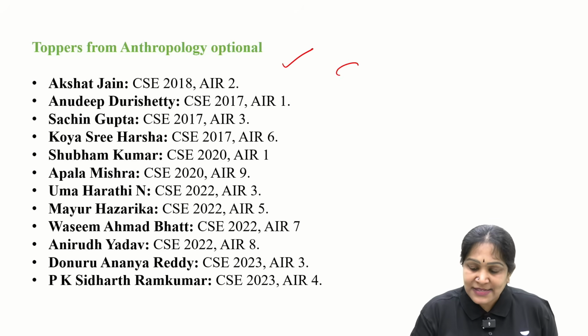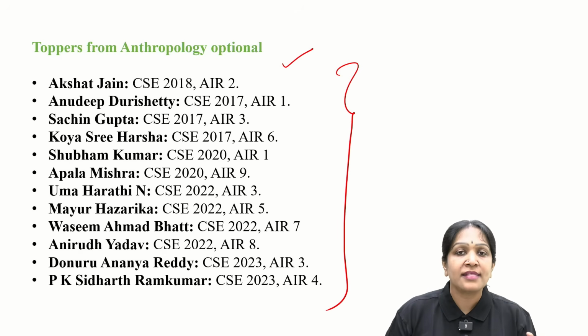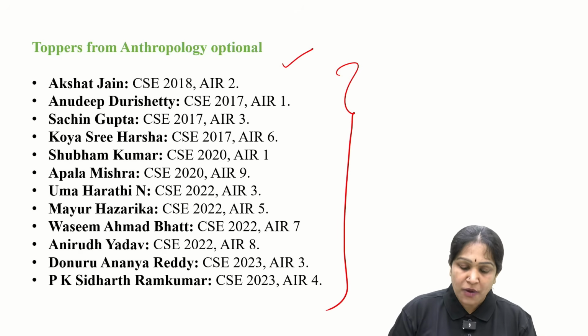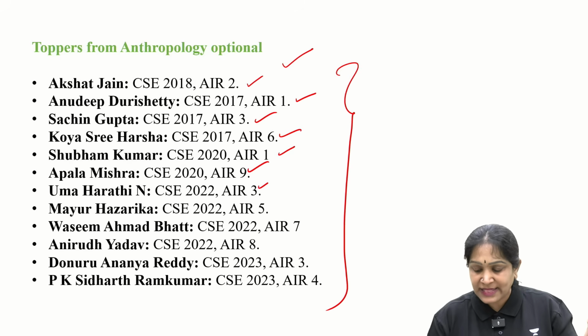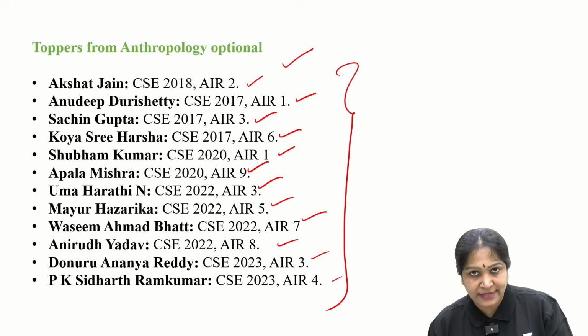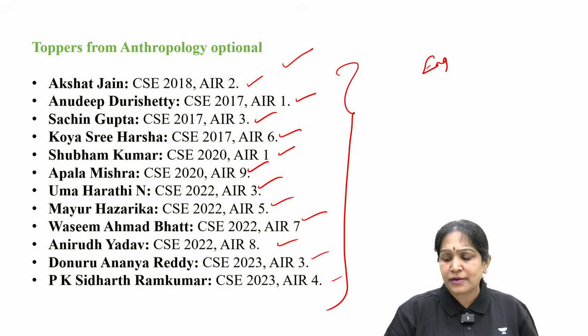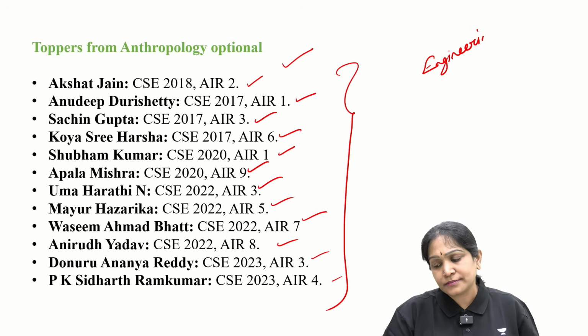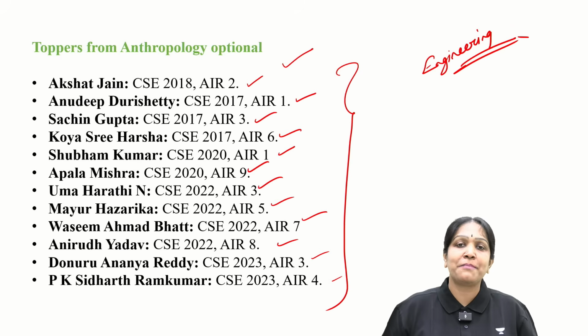These are all the toppers with anthropology optional. Below the top 10, that is AIR 2, 1, 3, 6, 1, 9, 3, 5, 7, 8, 3, 4, like that, all of them are from engineering background. Most of them are from engineering background.